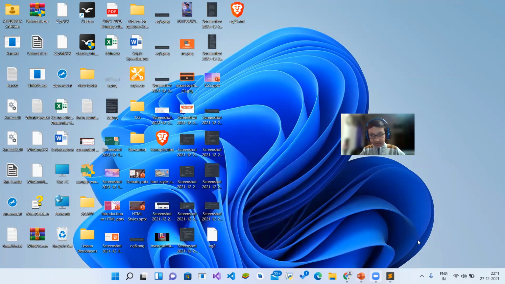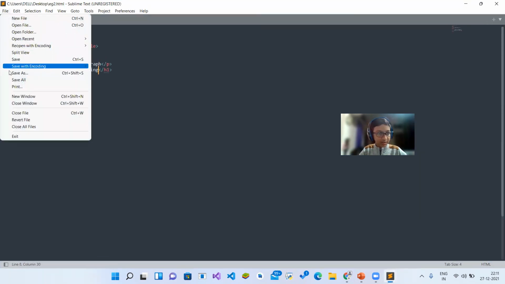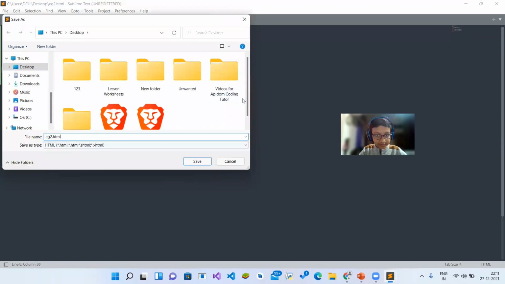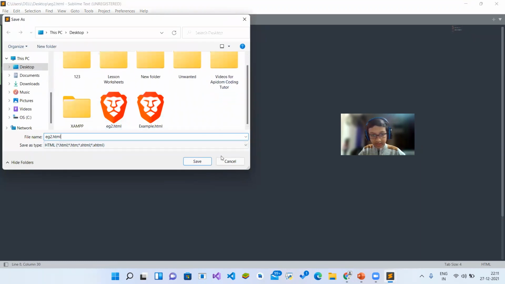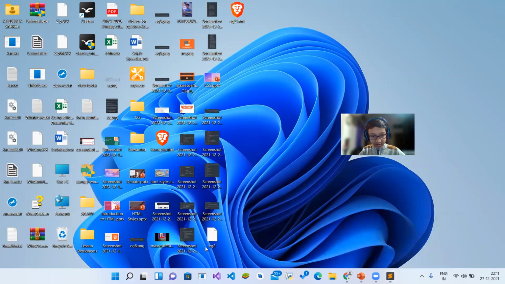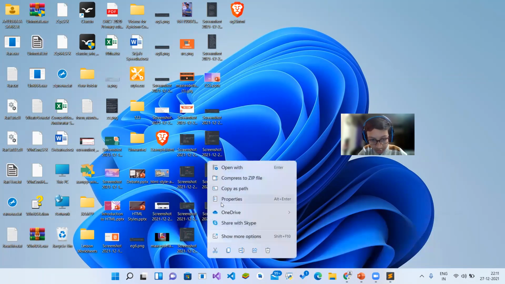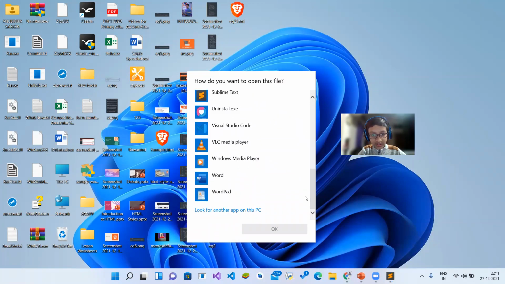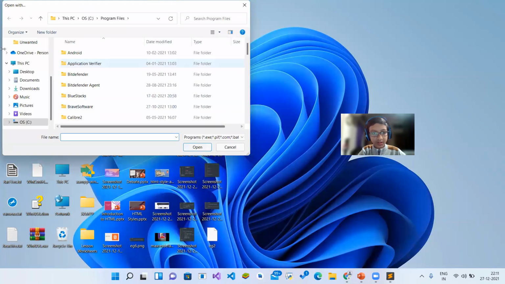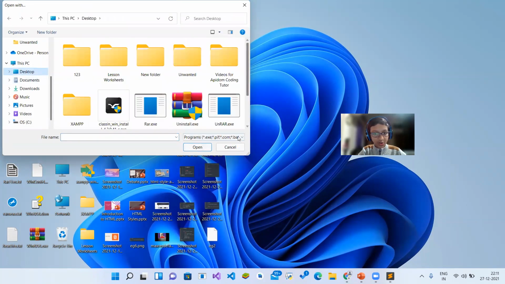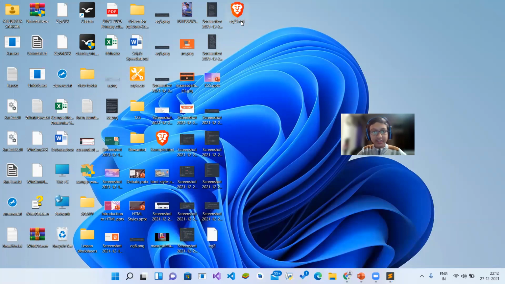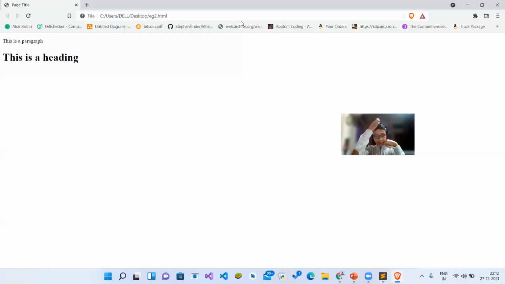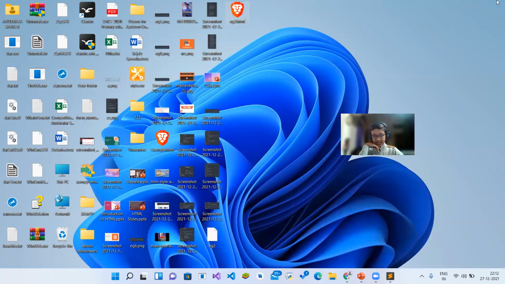I think I did it, but it didn't work. Okay, so save as eg2.html and let me try to open it. So in this file we are expecting this: this is a heading, this is a paragraph, normally. So what if we decorate this? How to decorate this? Let's see.